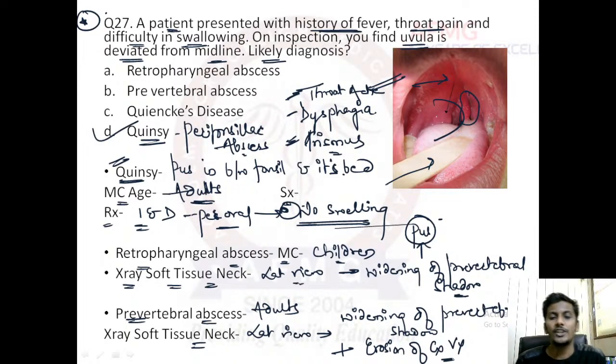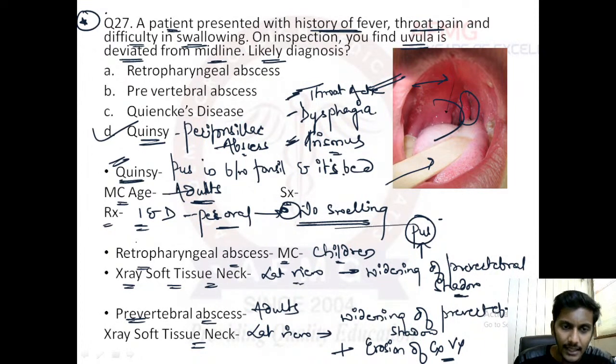So X-ray soft tissue neck, if it shows only widening of prevertebral shadow, it is known as retropharyngeal abscess. And if X-ray soft tissue neck lateral view shows two features, widening of prevertebral shadow along with erosion of cervical vertebrae, it is known as prevertebral abscess. I hope this is fine with all of you. Now you can rule it out easily, right?